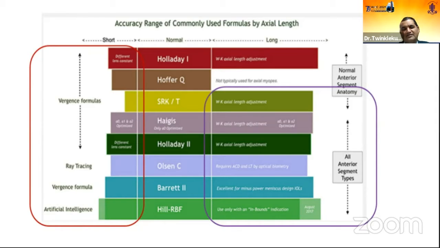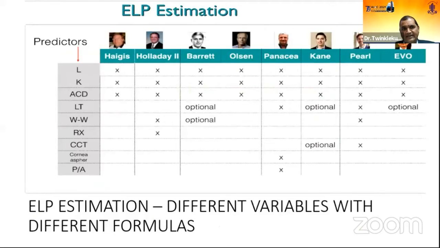When it is normal, the older generation formulas work very well, but when the anterior segment is not so good compared to the other structures of the eye, then we need other formulas like these. So nowadays the predictors have changed over the period of time, and many other formulas are coming up,